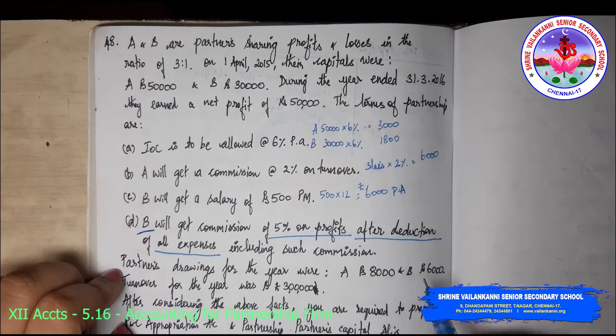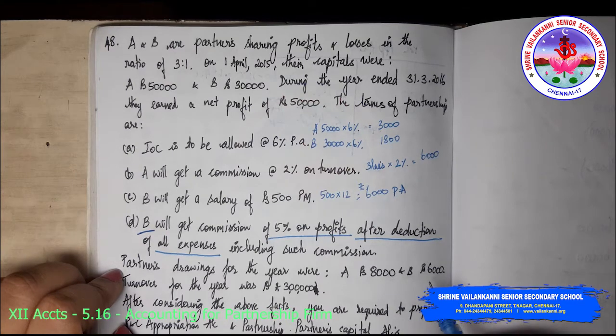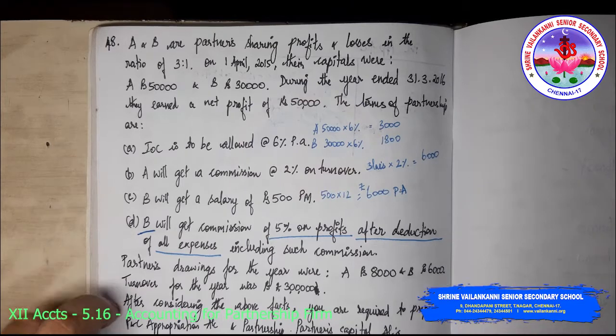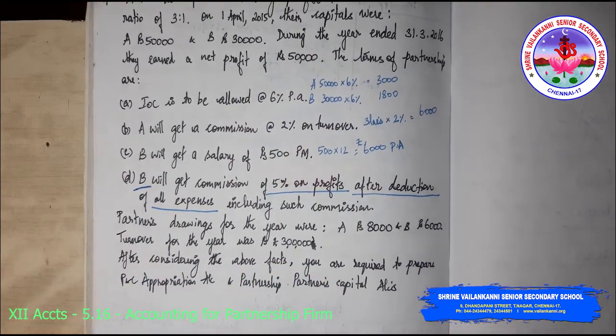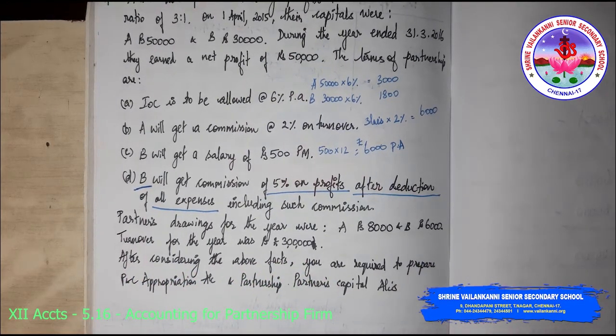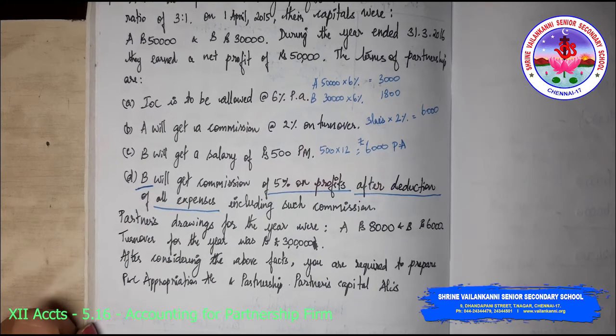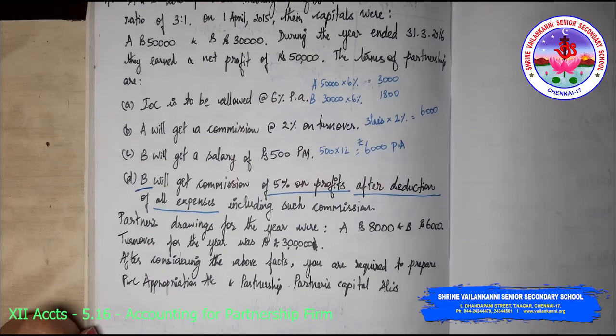So partners' drawings for the year were A 8,000, B 6,000. After considering the above facts, you are required to prepare the P&L appropriation account and partners' capital account. So I'll prepare the format.